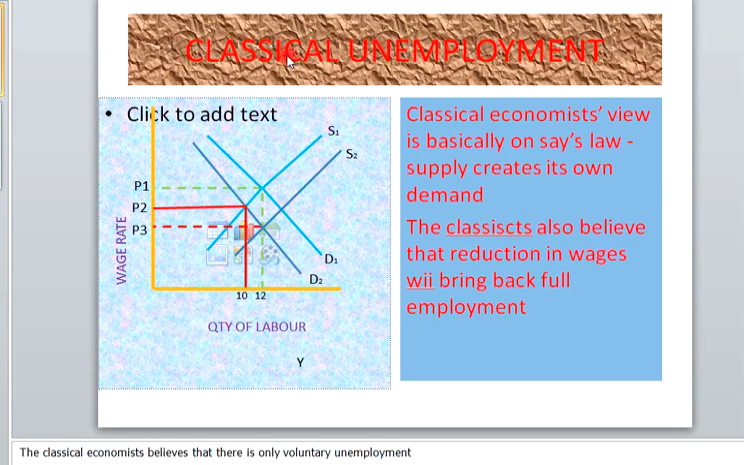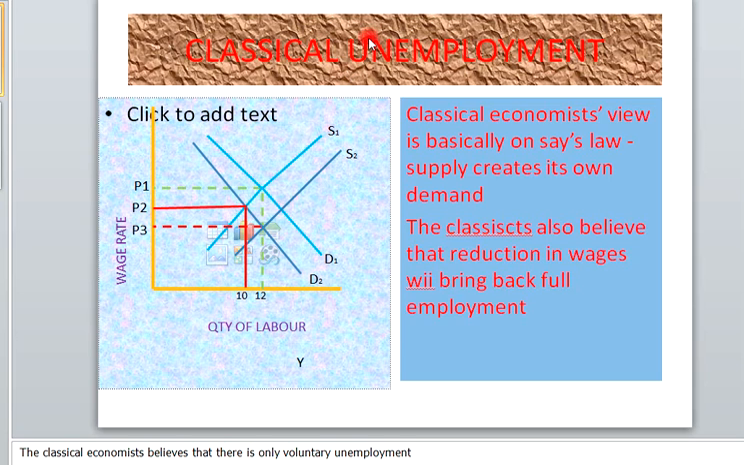In this video, we are going to be looking at classical unemployment. Classical unemployment, to put it simply, is a situation whereby real wage is greater than equilibrium wage or market clearing wage. However, let's look at the background of the view so that we can really understand what we're talking about.